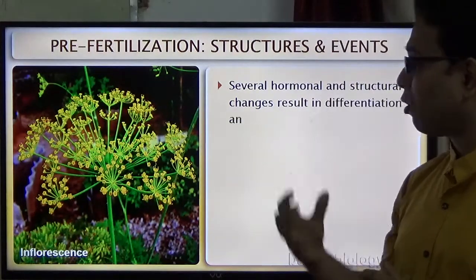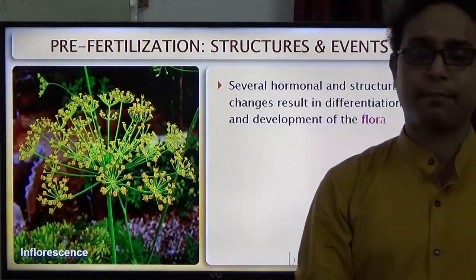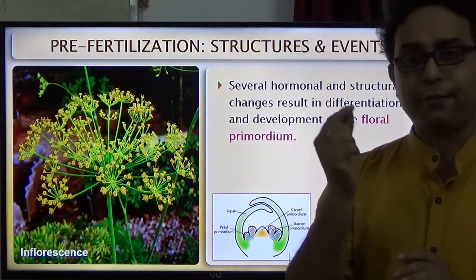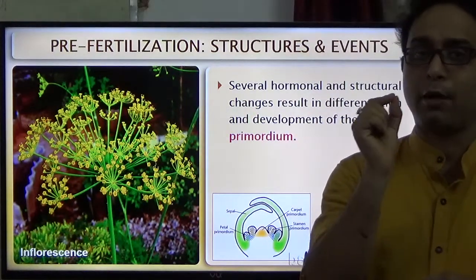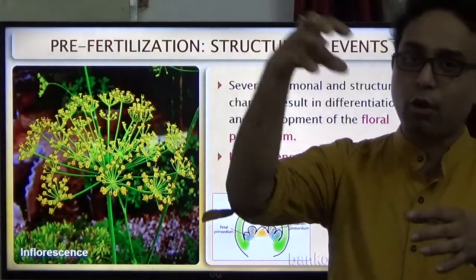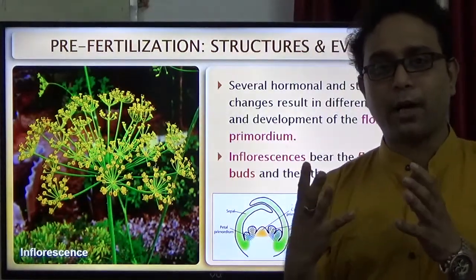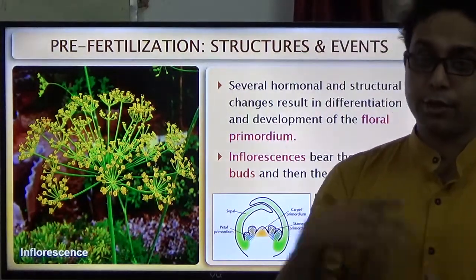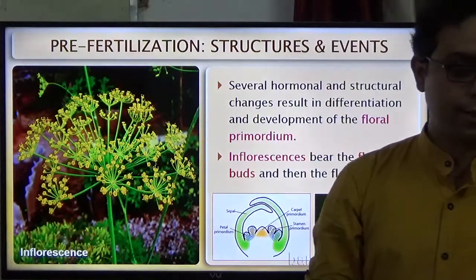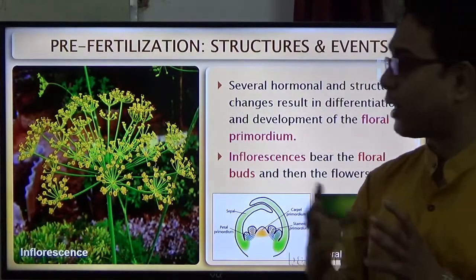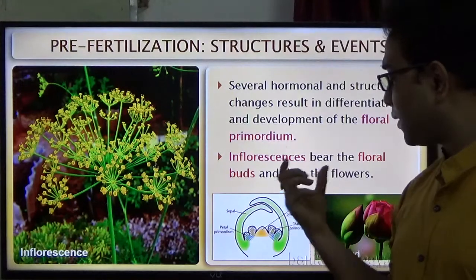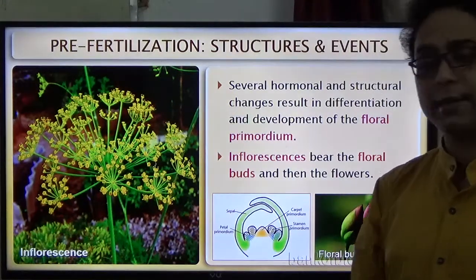Several hormonal and structural changes happen. At first it is called the floral primordia, and after that, due to hormonal effect, the flowers are formed. So inflorescence means the arrangement of flowers, the flower buds and then the flower.